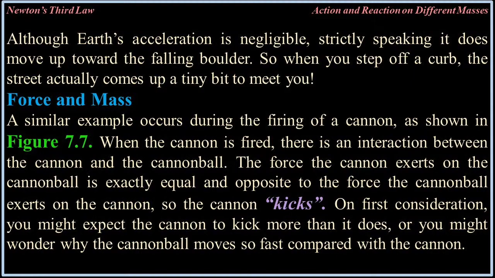Force and mass. A similar example occurs during the firing of a cannon, as shown in figure 7.7. When the cannon is fired, there is an interaction between the cannon and the cannonball. The force the cannon exerts on the cannonball is exactly equal and opposite to the force the cannonball exerts on the cannon. So the cannon kicks. On first consideration, you might expect the cannon to kick more than it does, or you might wonder why the cannonball moves so fast compared with the cannon.